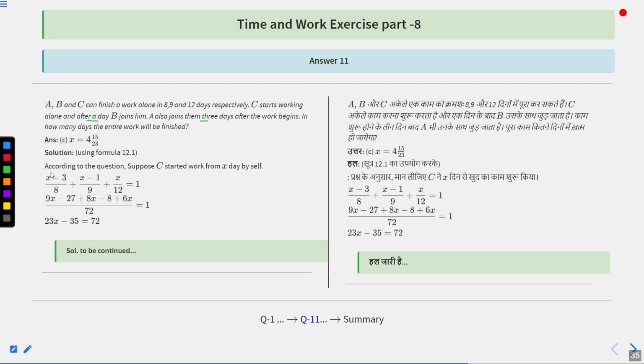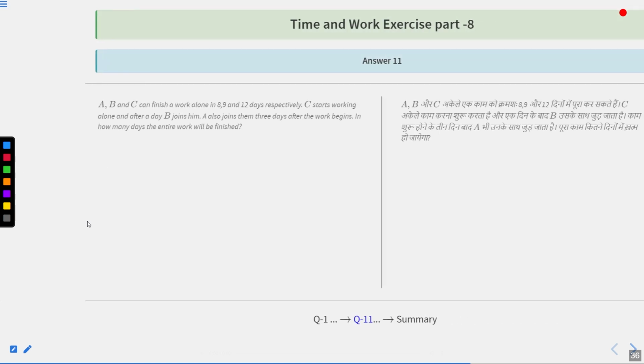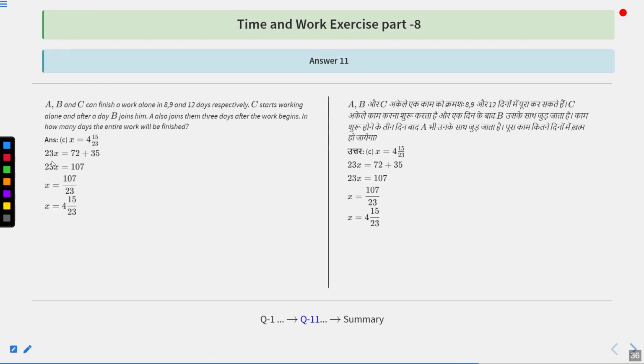That is why we have written and get an equation that is (X minus 3)/8 plus (X minus 1)/9 plus X/12 equals 1. After solving, we are going to get (9x minus 27 plus 8x minus 8 plus 6x)/72 equals 1. So 23x minus 35 equals 72. So 23x equals 72 plus 35. So the value of x is 107/23 or 4 and 15/23.